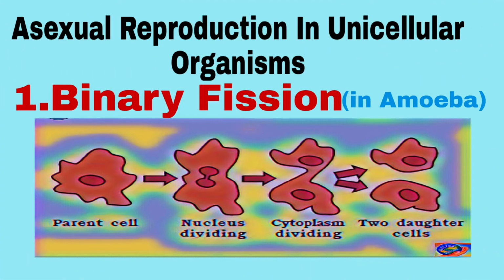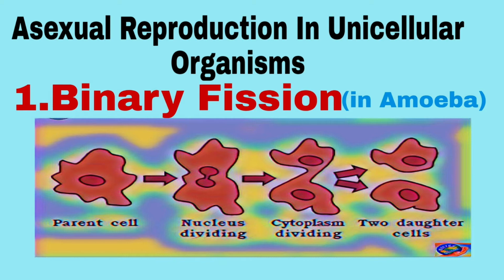Let us see asexual reproduction in unicellular organisms first. So the first is binary fission. Now if you see prokaryotes like bacteria or protista, amoeba, paramecium, euglena, etc., and the eukaryotic cell organelles like mitochondria and chloroplast, they perform asexual reproduction by binary fission. Now in this process, the parent cell divides into two to form two daughter cells. Binary fission occurs mitotically or amitotically.